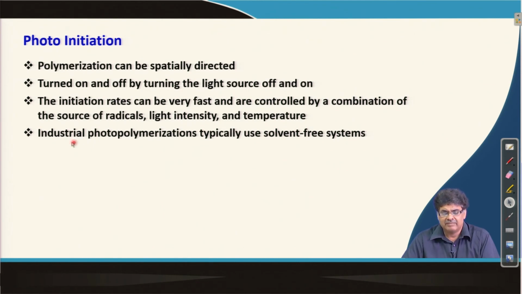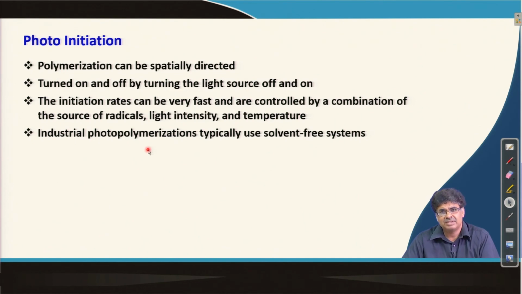The advantage is that industrial photopolymerization is typically used for solvent free systems, which is very environmentally friendly. The disadvantage is that light cannot penetrate to depth in a reaction mixture.